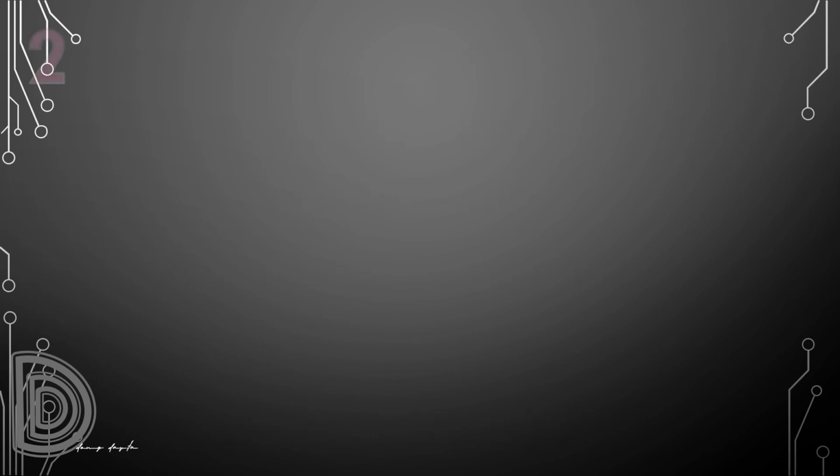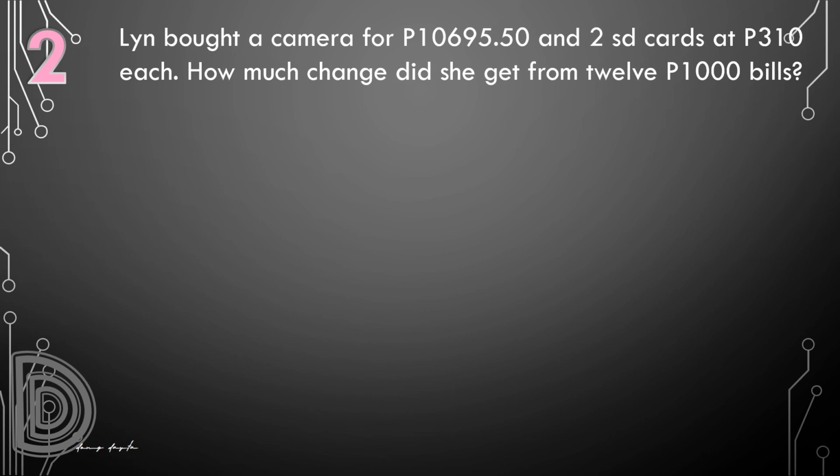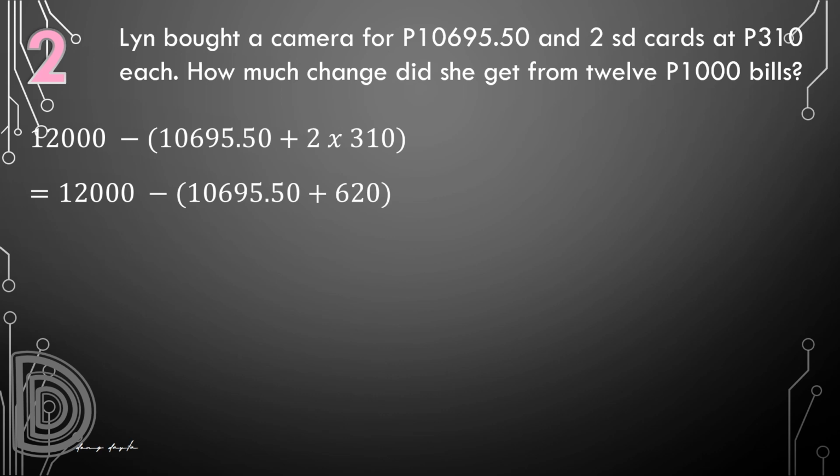Question number 2. Write the problem in mathematical sentence. 12 1,000 peso bills will be 12,000 minus all the expenses, 10,695.50 for the camera, and 2 times 310 for the SD cards. Solving, we start with the multiplication inside the parentheses, that's 620. Then add to get all the expenses, 11,315 pesos and 50 centavos.